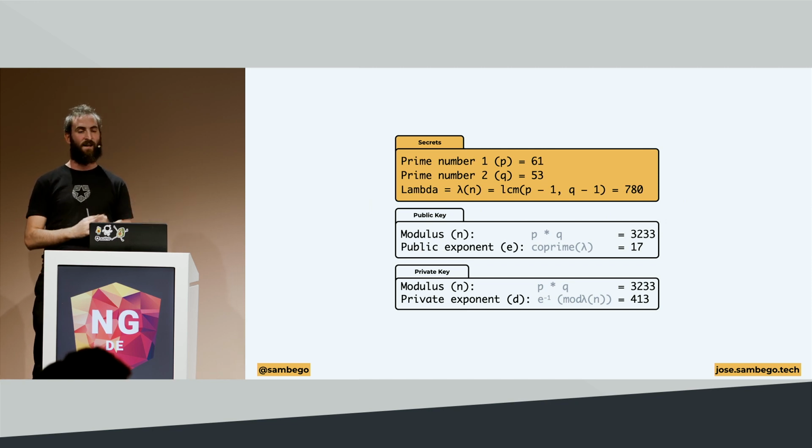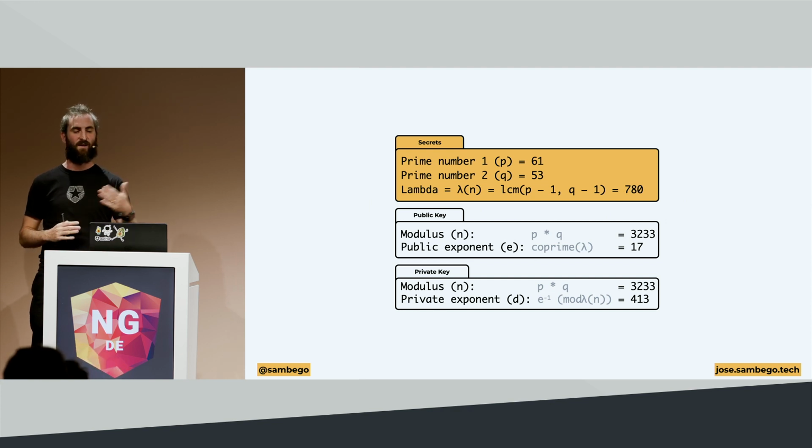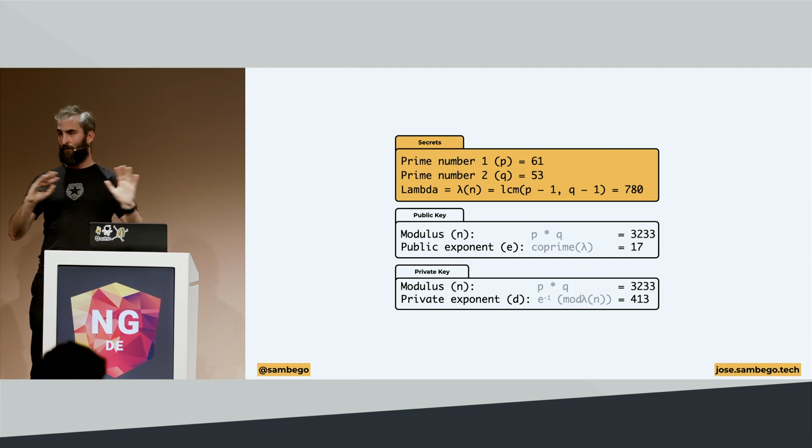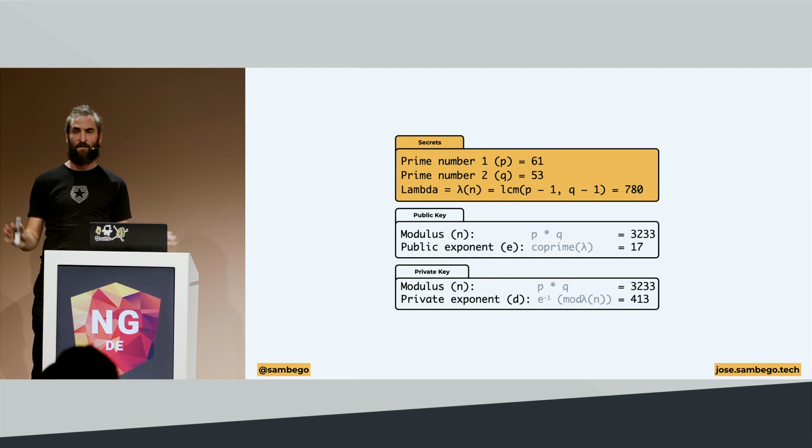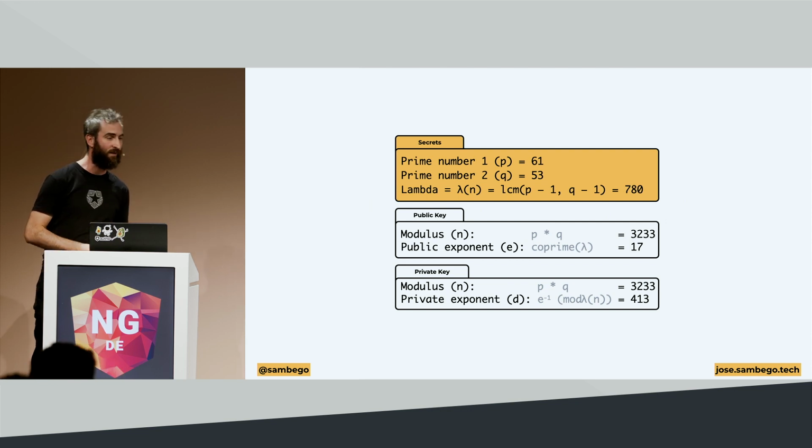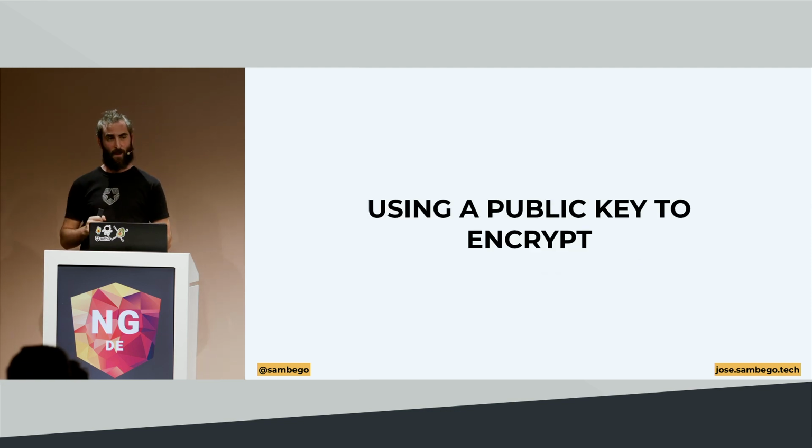And the private key contains, again, that modulus, the same as the public key, but instead of a public exponent, it contains a private exponent, which is the outcome of that mathematical function you can see on screen. Again, you don't have to look at the math, you don't have to understand the math, you don't have to remember the math. Just know that both of these public and private key pairs are based on the same values that we generated, and that we can forget as soon as we have generated these public and private key pairs. Cool. We've done the first step.